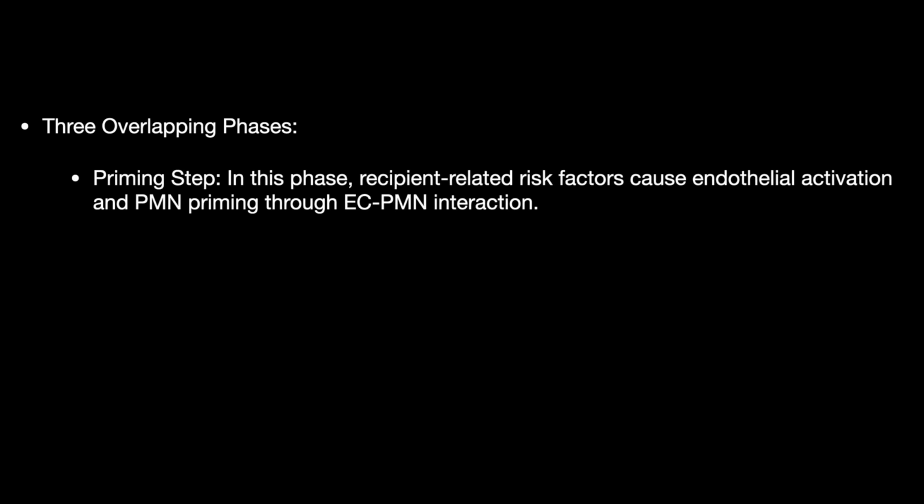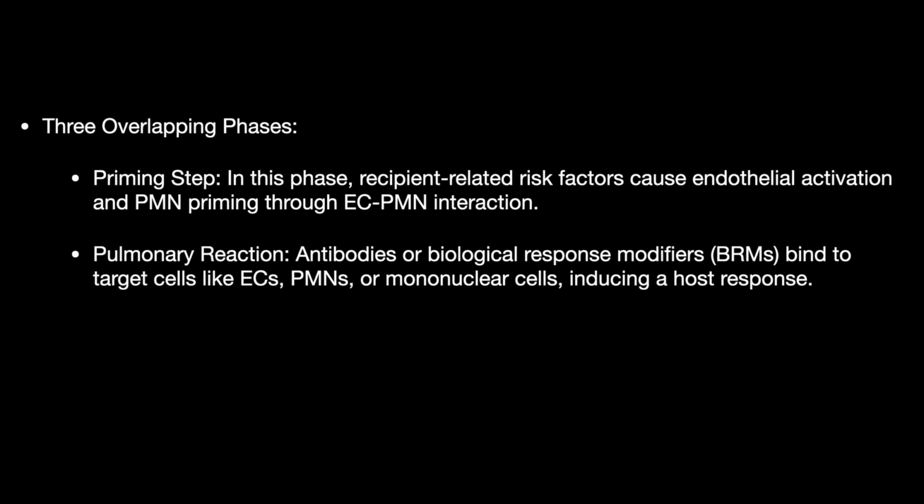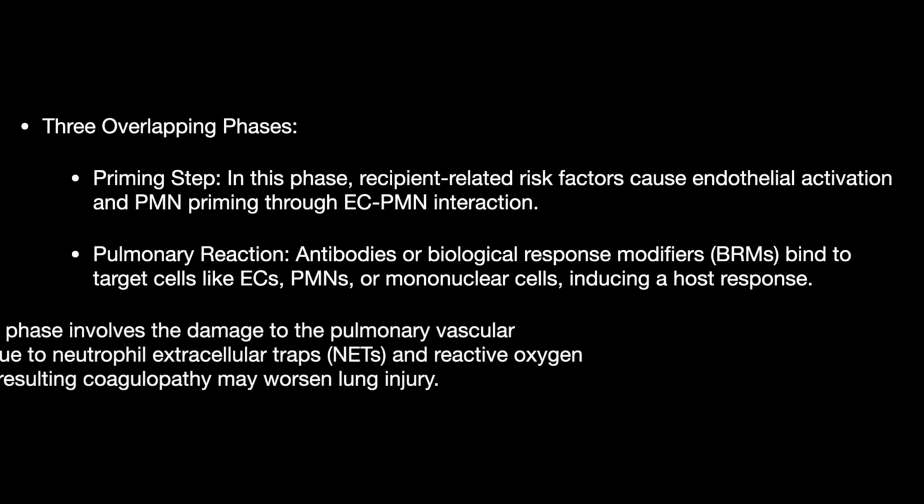Now, there are three overlapping phases. The first phase is the priming step. In this phase, recipient-related risk factors cause endothelial activation and neutrophil priming through the endothelial-PMN interaction. Next is the pulmonary reaction. This is the antibody or the biological response modifiers binding to the target cells and inducing a host response.